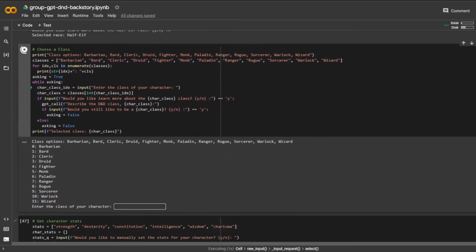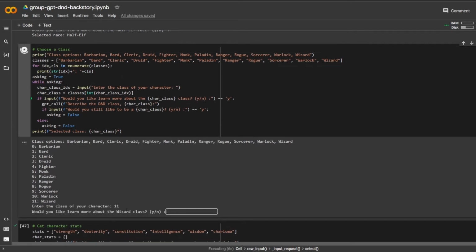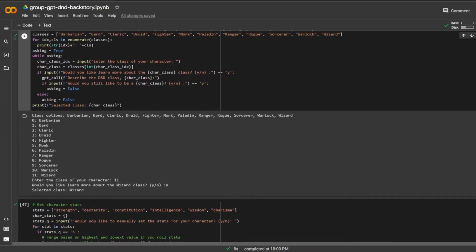Choose a class. I definitely want to be a wizard. Don't need to know anything about it. Don't need to know anything about other classes. I want to be a wizard.